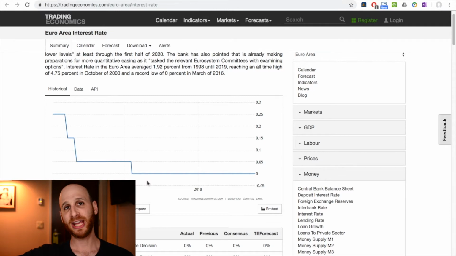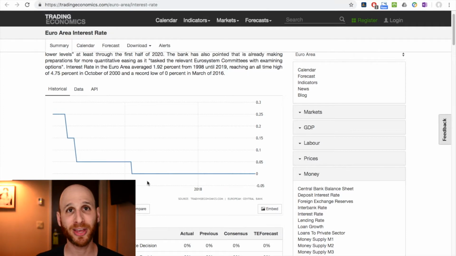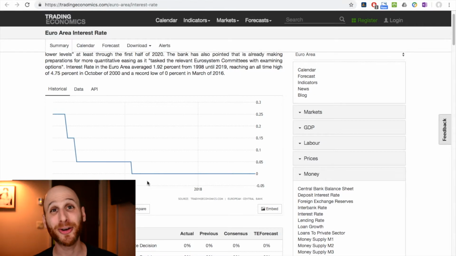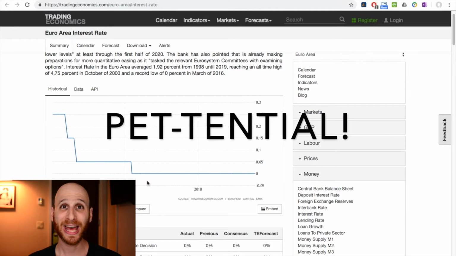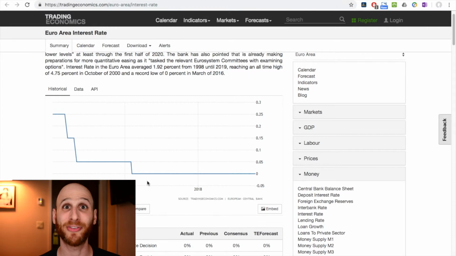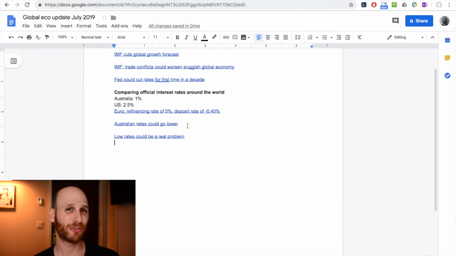So what I'm sort of saying here is that there is a global picture of much more expansionary or loose monetary policy encompassing now America, the EU going back for a number of years, and Australia also going back for a number of years too. And you can use these numbers to demonstrate the concern about the potential state of the global economy and how central banks are trying to address that. Okay, so again, all those links if you want to follow up more on some of those. If we then think about, okay, well, what does this all mean for Australia, right?